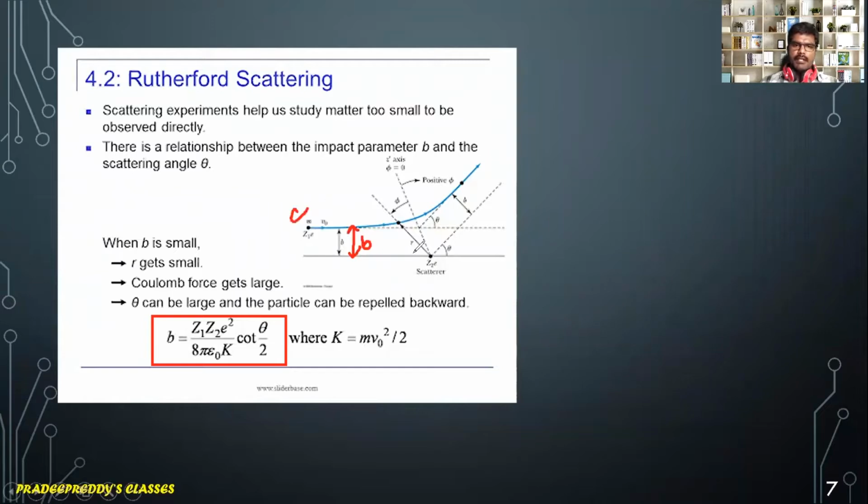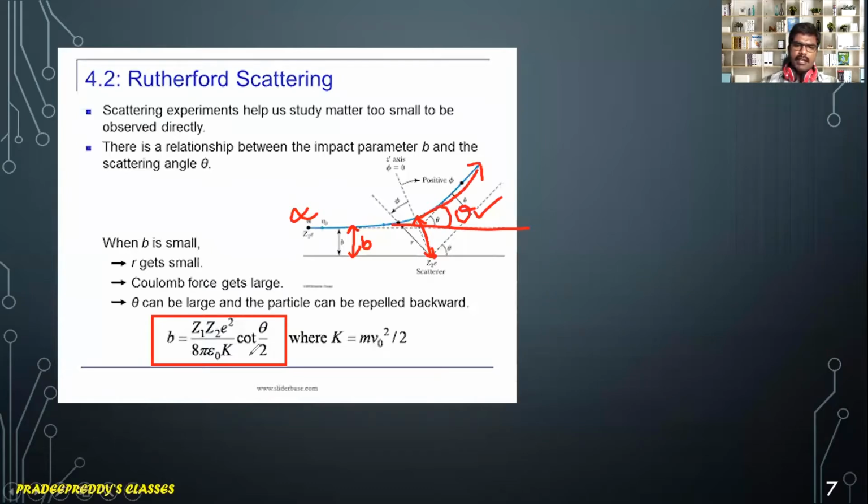Here is an alpha particle or an electron or any other atom which is coming closer to another. As it approaches this same charged particle, at one point the force between these two becomes maximum, and then it starts to deviate. That position is this. When it is being deviated, the angle made here is theta, called the scattering angle, right?